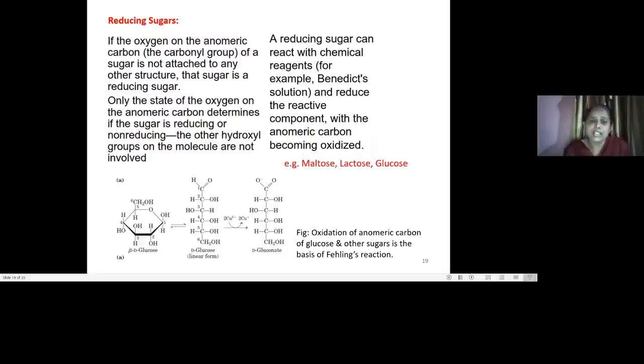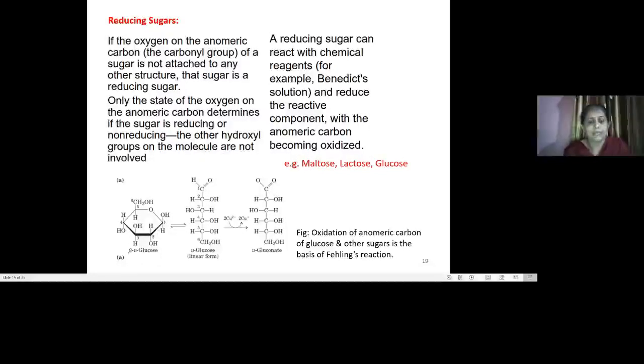If the oxygen on the anomeric carbon, that is the carbonyl group of a sugar, is not attached to any other structure, meaning it is free, then the sugar is a reducing sugar. Here we consider only the oxygen present on the anomeric carbon.